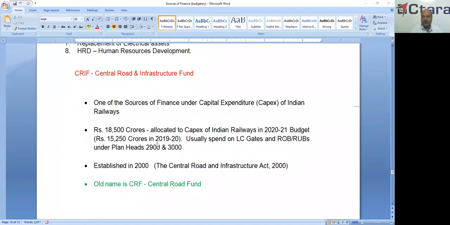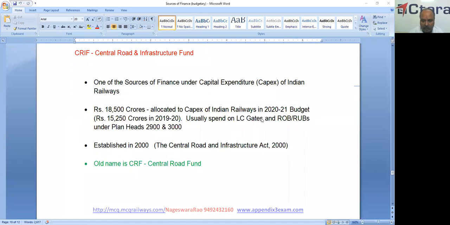It is also one of the sources of finance under capital expenditure, but we don't have this numerical code because from this fund we are getting the amount to Railway Safety Fund. If we check 2020-21, 18,500 crores was allocated to Indian Railways, 18,500 crores from this fund.